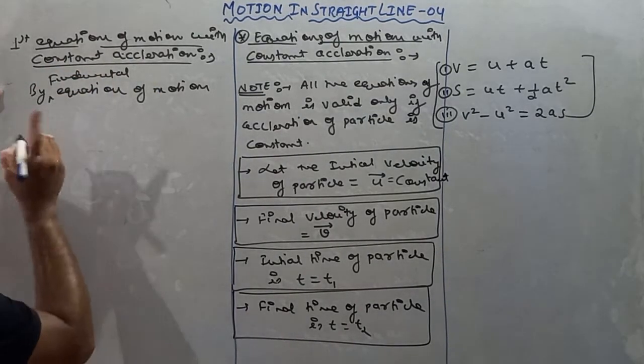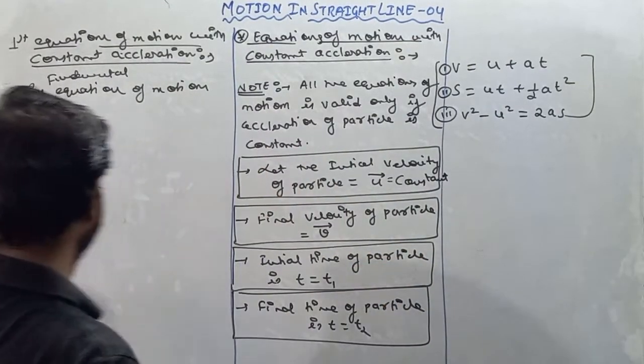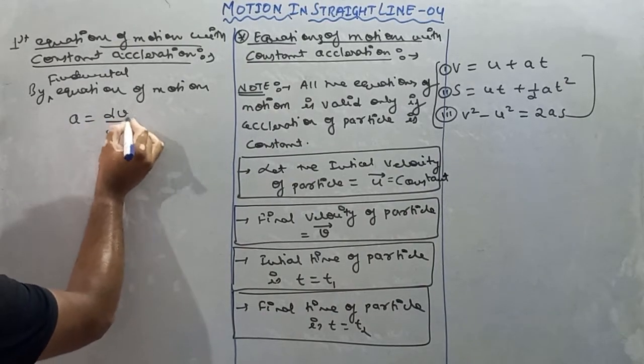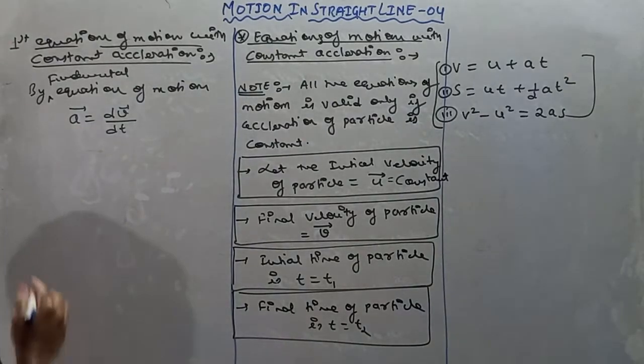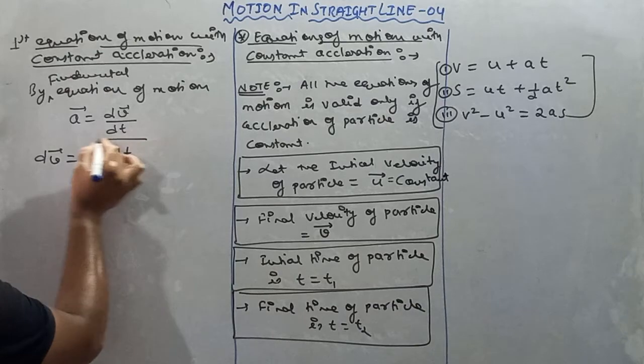There is an equation in which acceleration is there and velocity is there. So I'll write here a is equals to change in velocity upon change in time. Now see, dt can go to this side, so it will be dv vector is equals to a into dt.